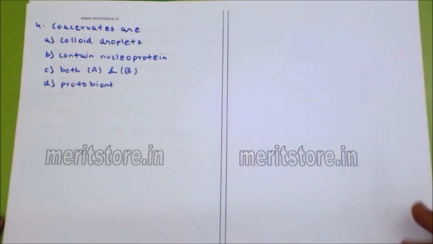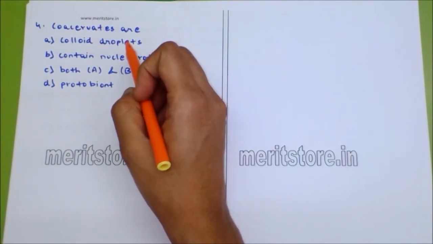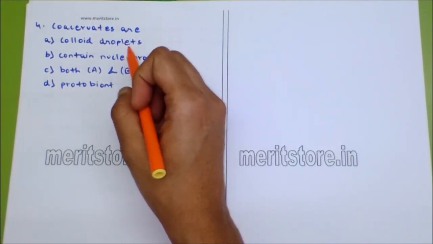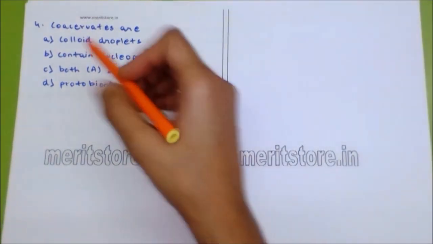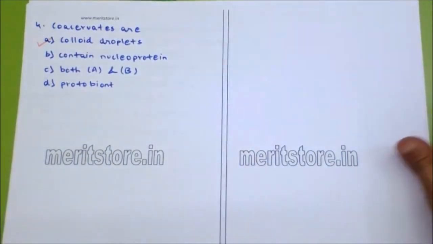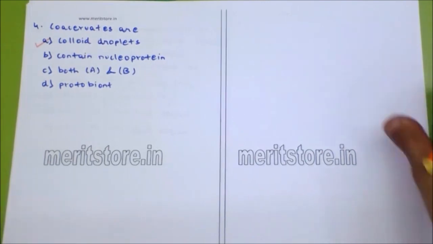Coacervates are dash. They are colloid droplets. They contain nucleoprotein, both A and B, and they are protobionts. We all know that coacervates are protein colloid droplets, given by our famous scientist Oparin, and microspheres were given by Sidney Fox. So the answer is colloid droplets. Coacervates are protein complexes, which are nothing but colloid droplets. They are the water complexes.